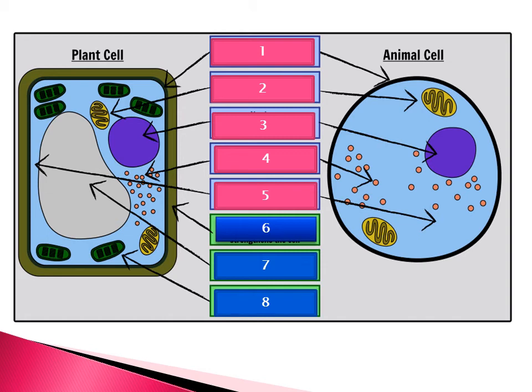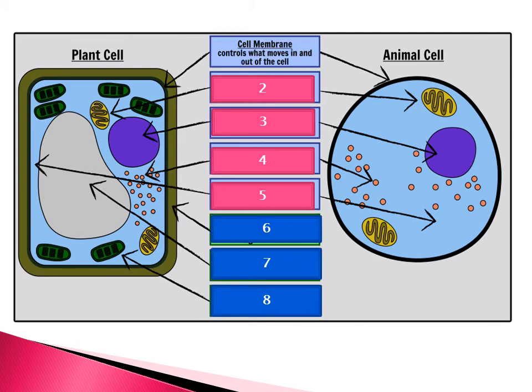But 6, 7 and 8 are present only in plant cell. So let's see what is the first one. If you know the correct answer, you can write in the chat box or in your rough copy. Let's see. Do you really know?